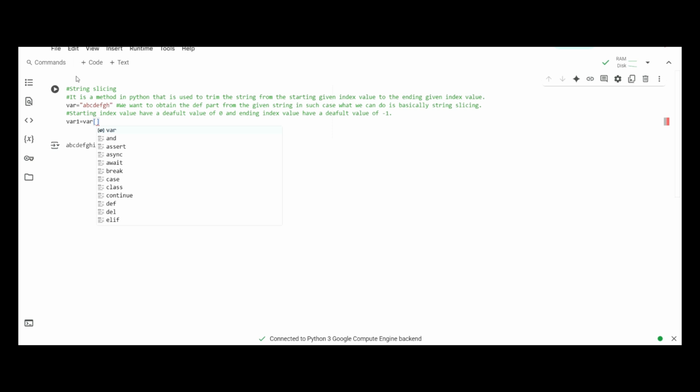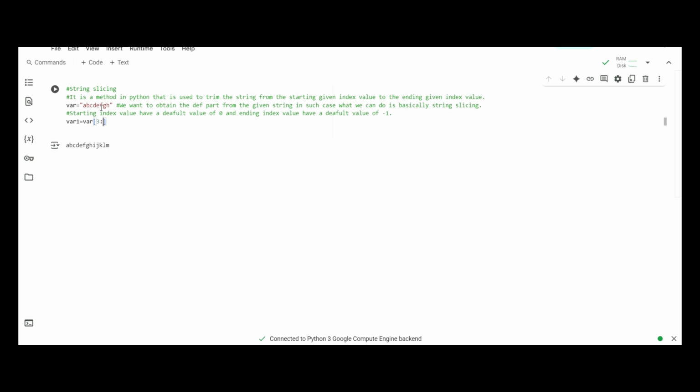So the index value of d is basically: a goes for 0, b goes for 1, c goes for 2, and d goes for 3. So the starting index value is 3, and since we want to obtain def, the ending index value we have to enter is basically the f index value plus 1. Then only it will take the f index value.